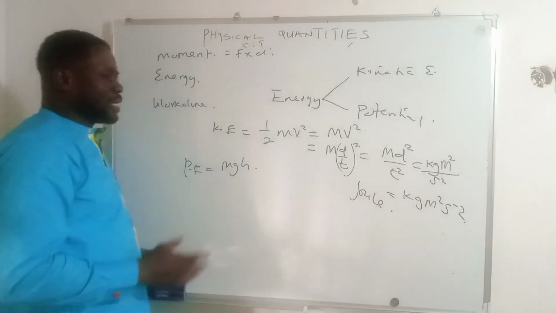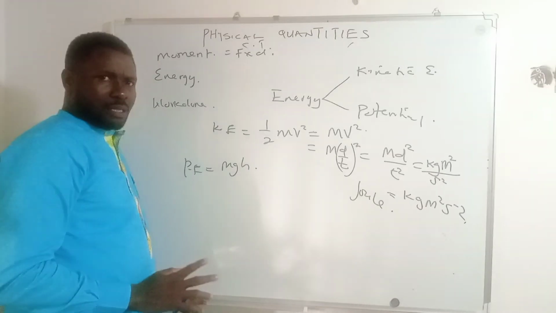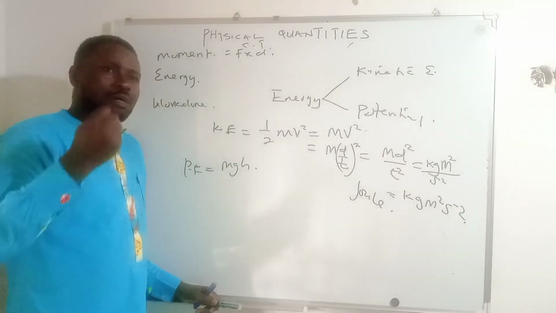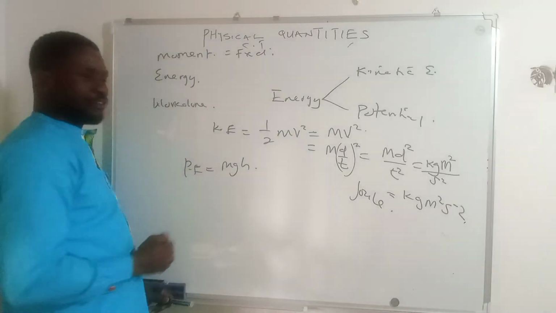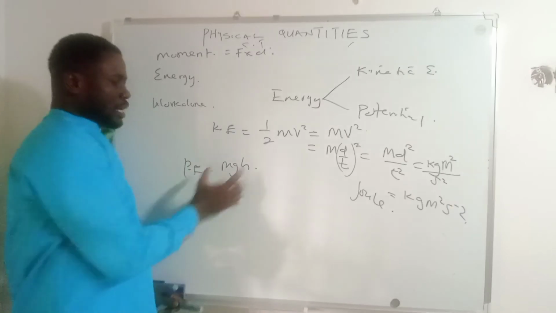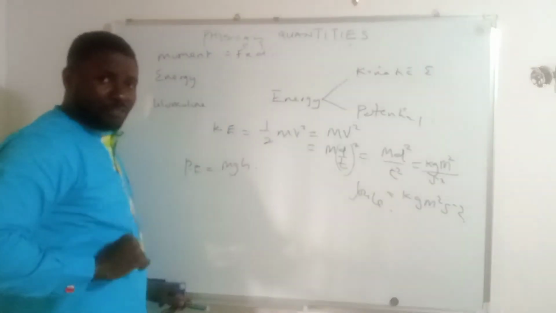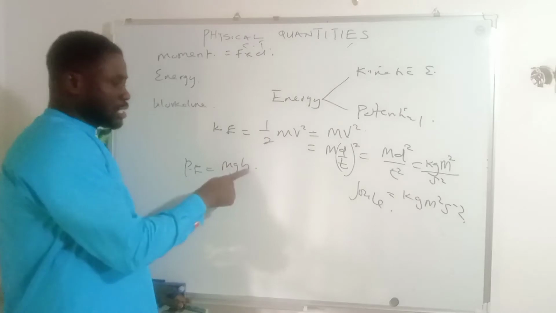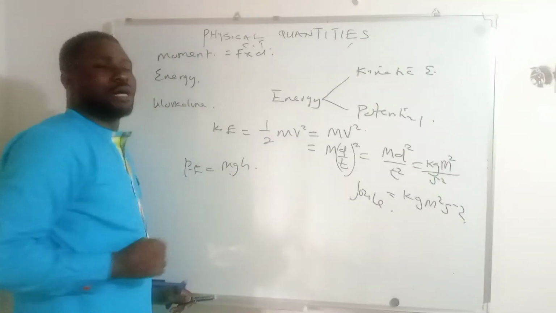Now, this simply tells us that if you do not know the formula of quantities, there's just no way you can get their units. So as a physics student, you must have a firm grip on your physical quantities. Now, for potential energy, the formula is mass times gravity times height. Let's ask ourselves, are all the things that make up potential energy fundamental? No, the answer is no. Mass is fundamental, right? Height is fundamental, correct? But g is not a fundamental quantity. g is a derived quantity.